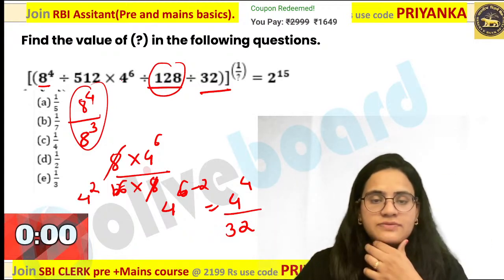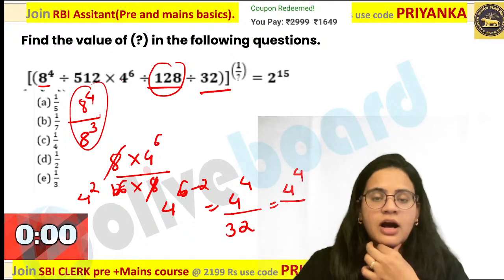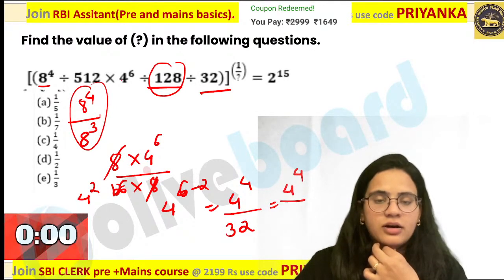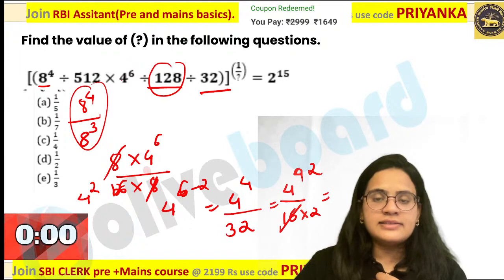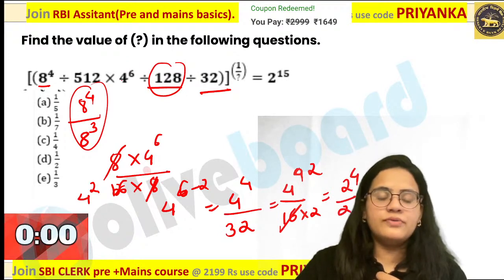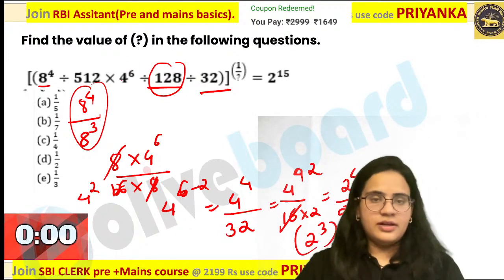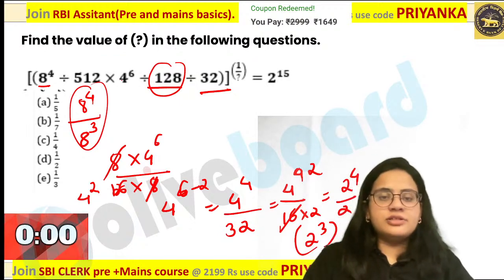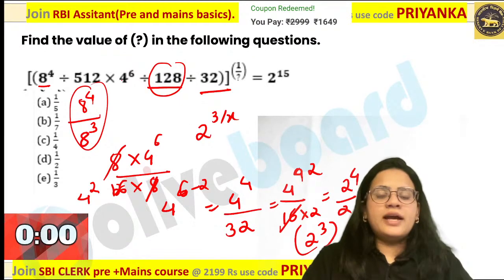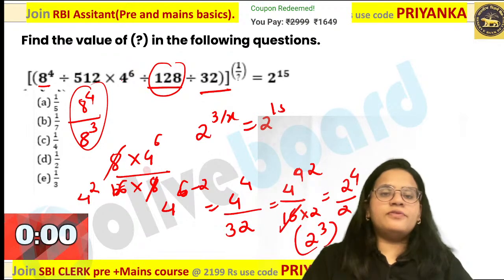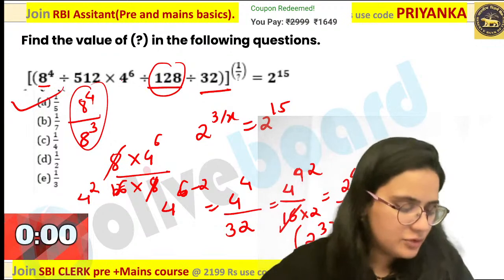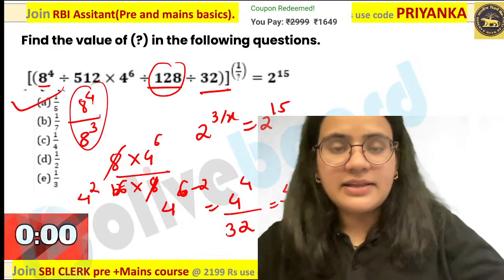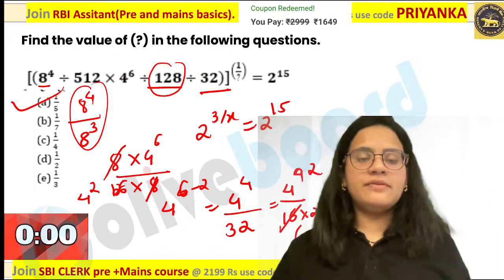Now let us solve this further. This is 4 to the power 4 upon, this is nothing but 4, this is 16 into 2, or I can cancel these two powers over here. So what are you getting in this case? This is 2 to the power 4 upon 2, which is 2 to the power 3 over here. Now all of you please pay attention. This is 2 to the power 3 upon x, which is nothing but 2 to the power 15. So if you are calculating the value, that is nothing but 1 by 5 would be the value over here.